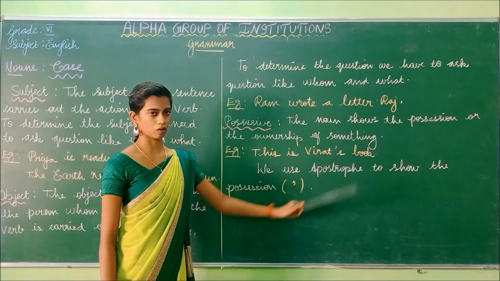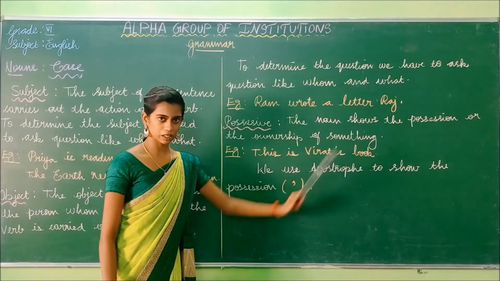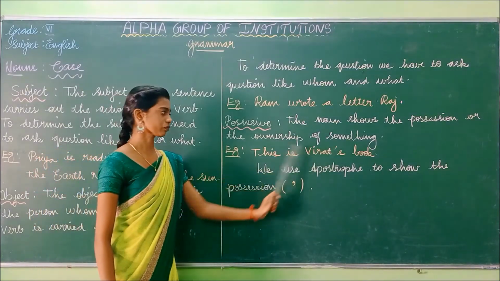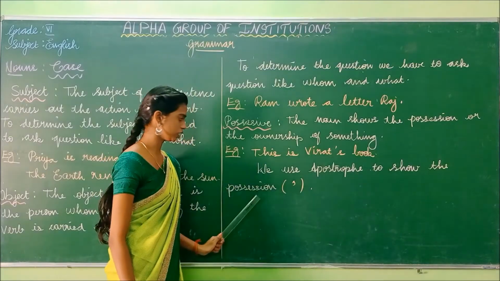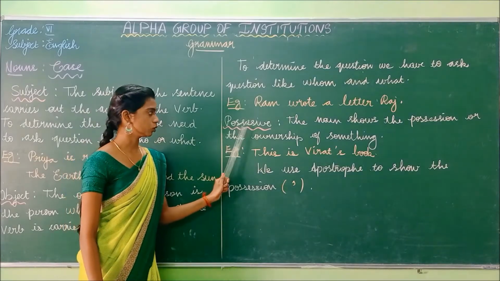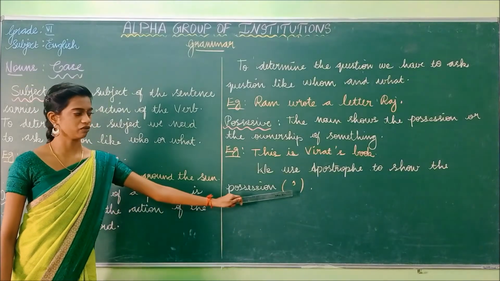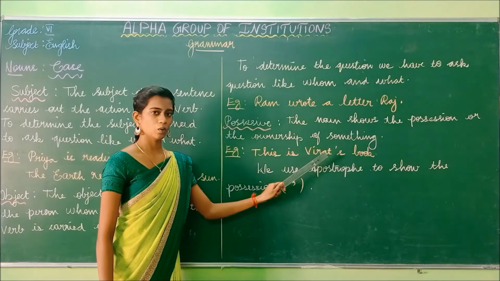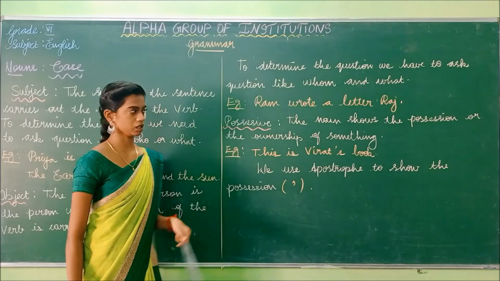Example: this is Virat's book. Book is the object, and that book belongs to Virat. So this is known as the possessive. We use an apostrophe to show the possession. This is the apostrophe symbol. To denote the possession, we add the apostrophe. This is Virat's book. The book belongs to Virat, and we have added an apostrophe to show the possessive.